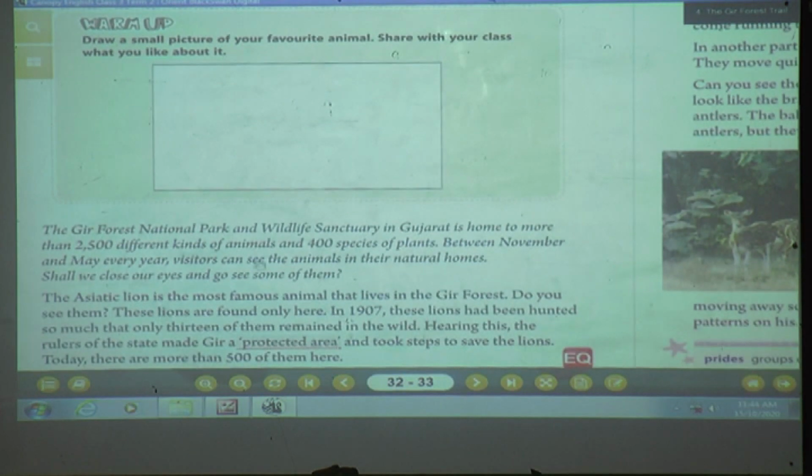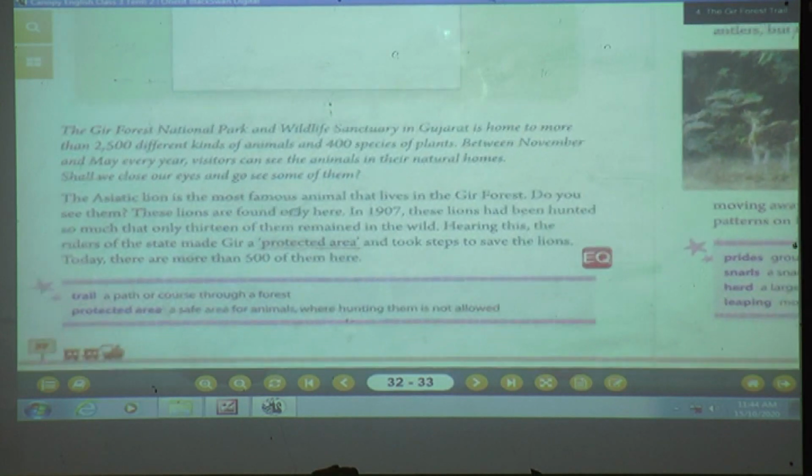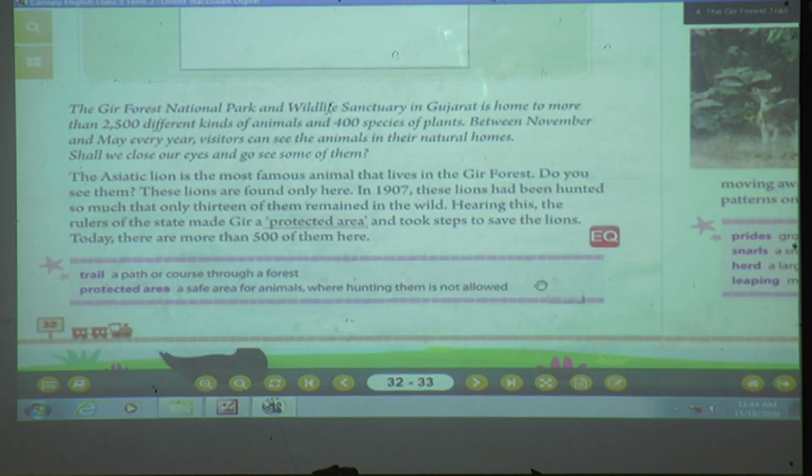Our page number 32. Here in this lesson, our author has visited the park, the forest. What he has seen in this forest, he has explained here. So we all go. The Gir Forest National Park and Wildlife Sanctuary in Gujarat is home to more than 2,500 different kinds of animals and 400 species of plants.